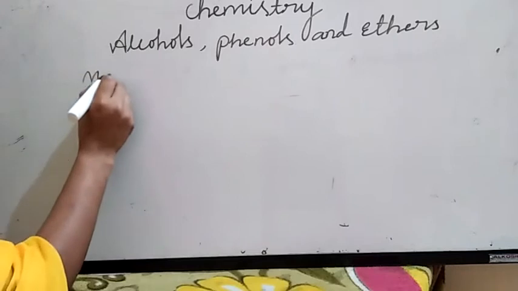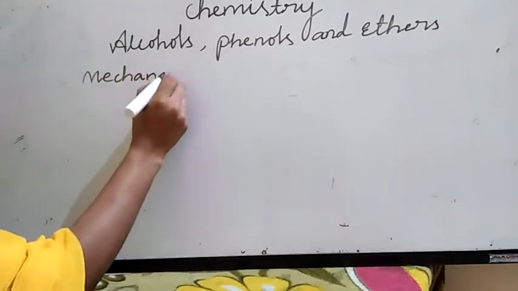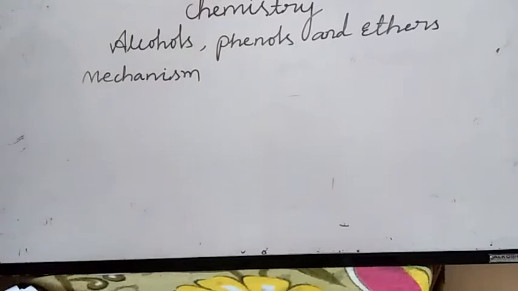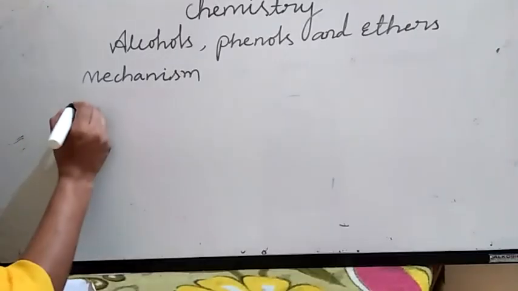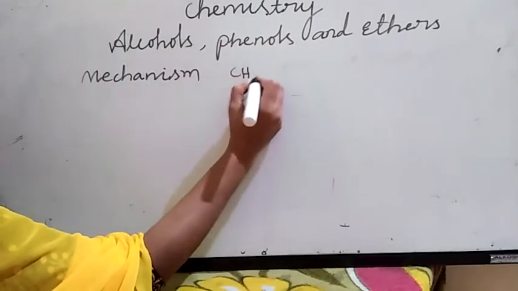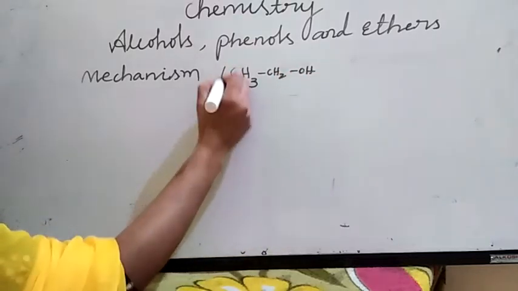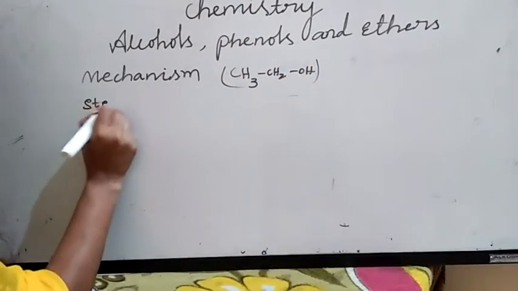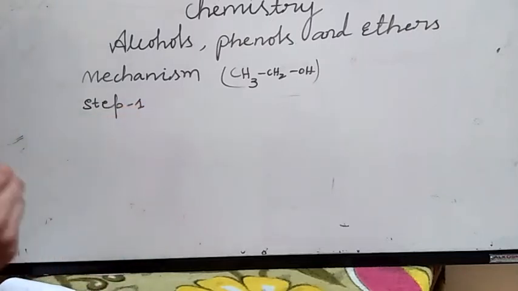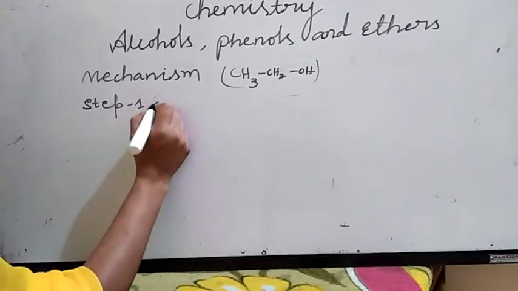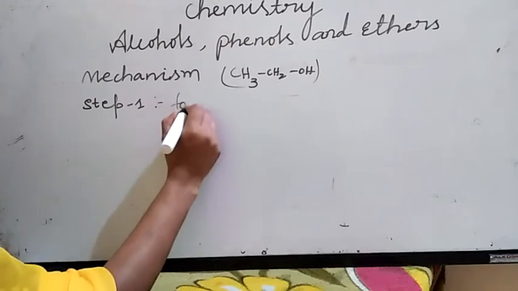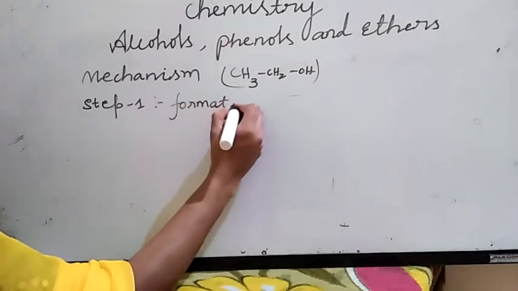Ethanol, the well-known alcohol, CH3CH2OH, we can write like this. In the mechanism, step 1 is formation of protonated alcohol.